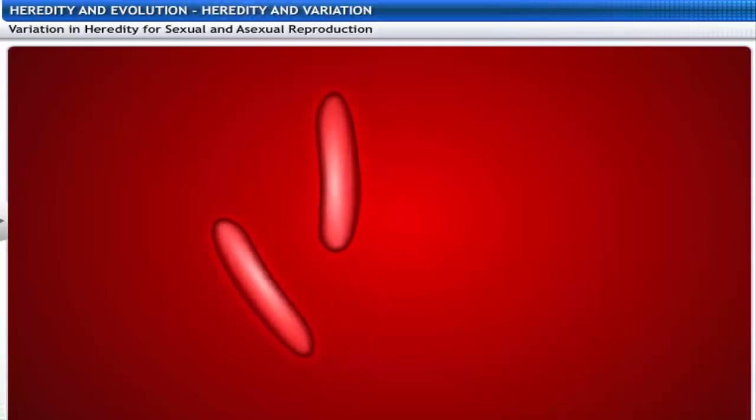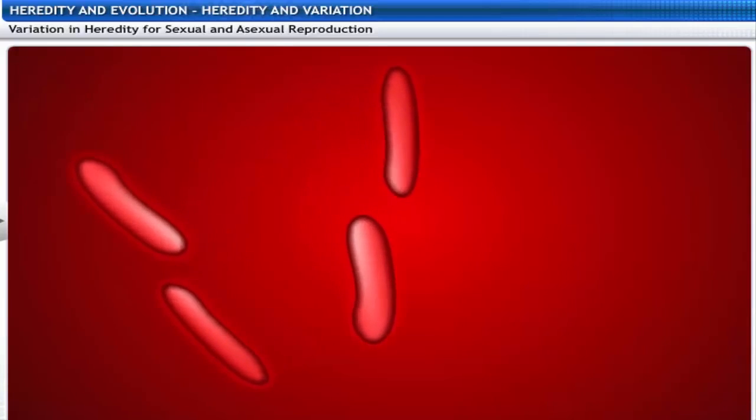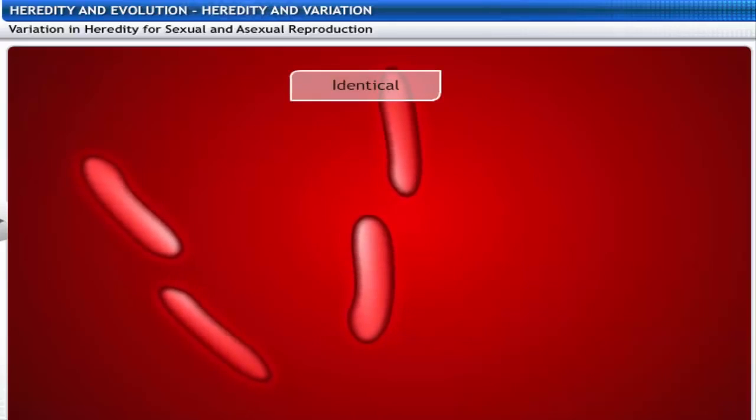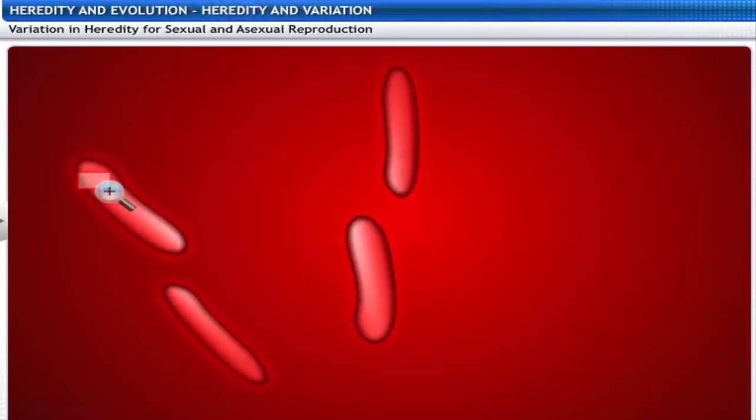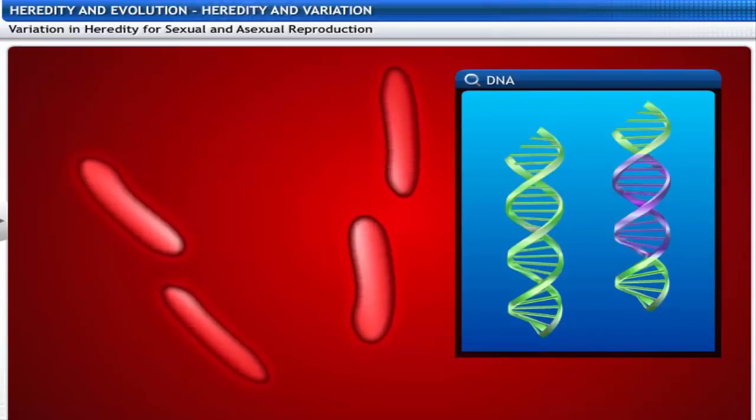A bacterium divides into two bacteria, and the resultant two bacteria redivide to generate four bacteria. All these bacteria are identical. However, there may be minor differences generated due to small inaccuracies in DNA copying.